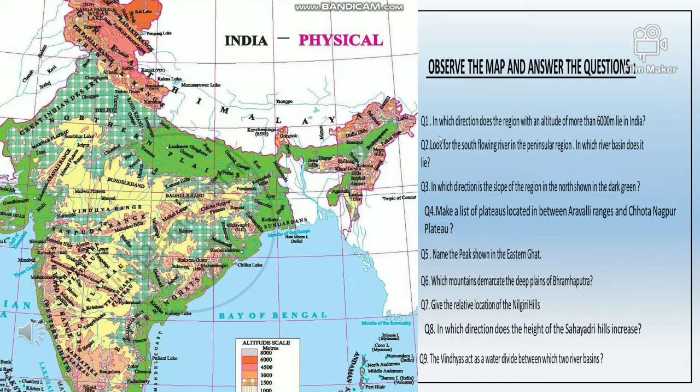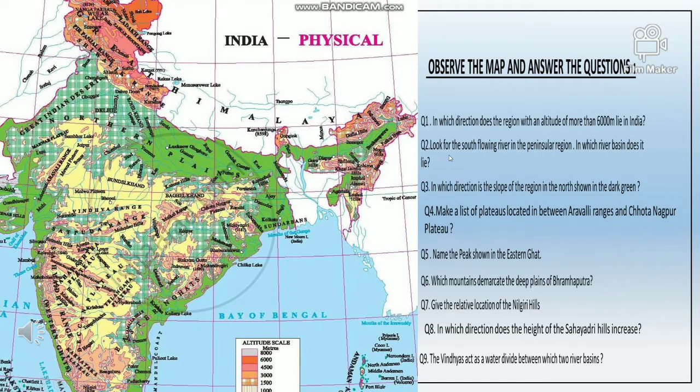Now we will take some questions based on the physical maps. Let's start with India. Here is India physical. Question number 1. In which direction does the region with an altitude of more than 6000 meters lie in India? Here it is the altitude scale and this is the 6000 meters in the orangish color. The region with an altitude of more than 6000 meters lies in India towards the north and northeast.